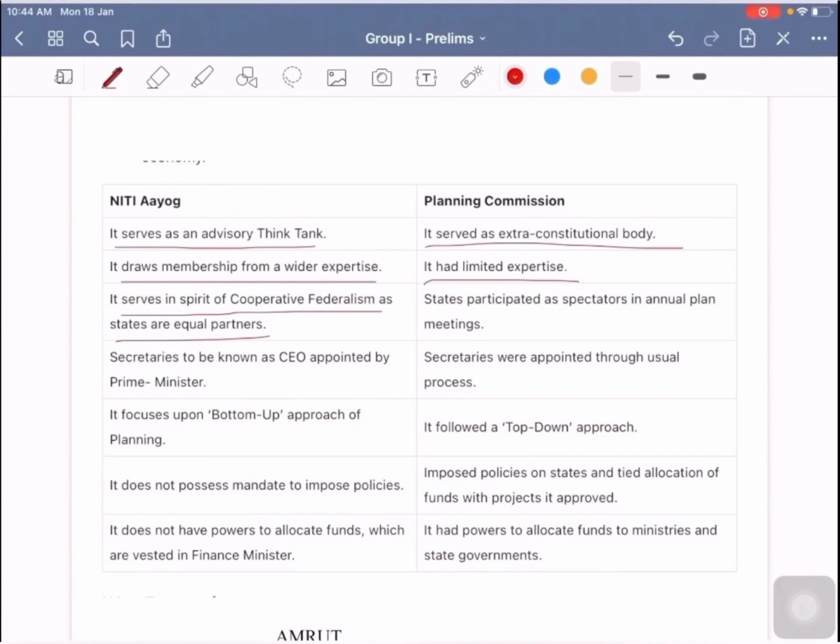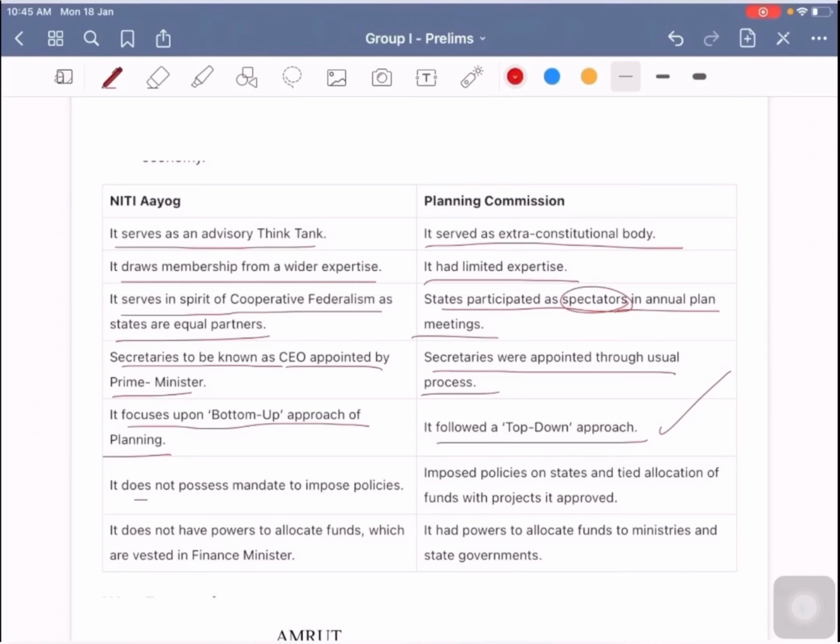In the Planning Commission, states participated as spectators in annual plan meetings, and there was very little scope for the viewpoints of the states as far as the Planning Commission was concerned. And Niti Aayog secretaries, to be known as CEOs, are appointed by the Prime Minister. Here, secretaries were appointed through the usual process. In the Niti Aayog, the focus is on a bottom-up approach of planning, whereas the Planning Commission was dealing with a top-down approach.